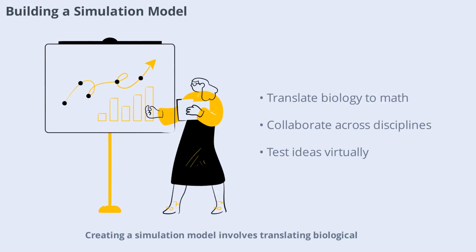Creating a simulation model involves translating biological knowledge into mathematical equations and computer code. Scientists define the components of the system, specify how they interact, and set initial conditions. They then use algorithms to simulate the system's behavior over time. This process often requires collaboration between biologists, mathematicians, and computer scientists. The result is a virtual environment where researchers can test ideas and explore new hypotheses.